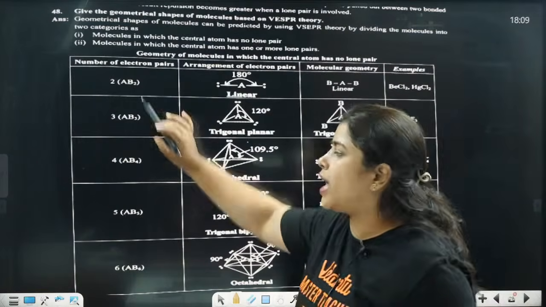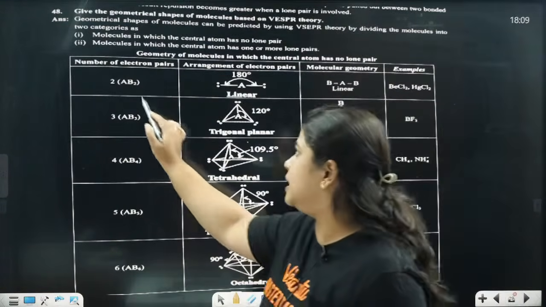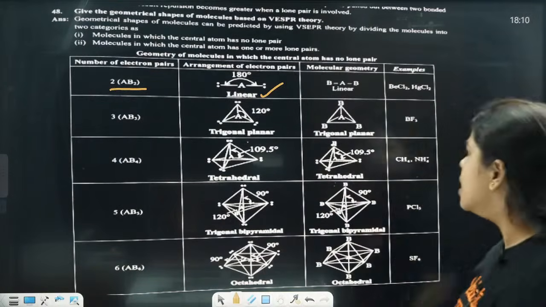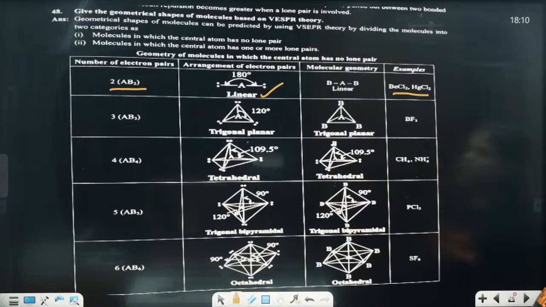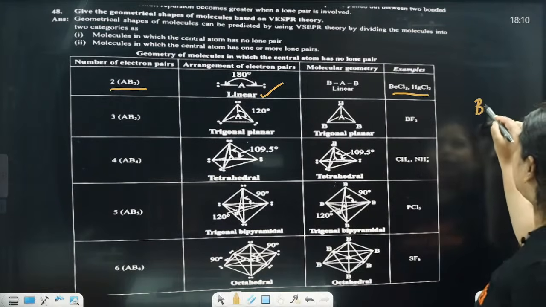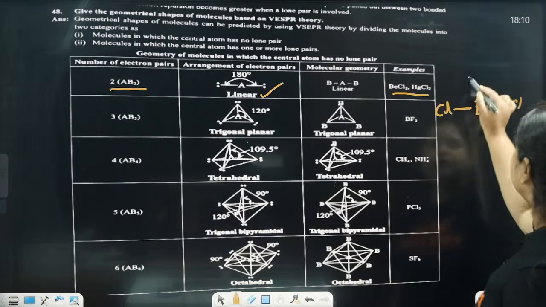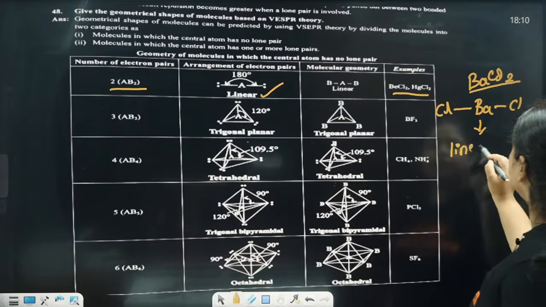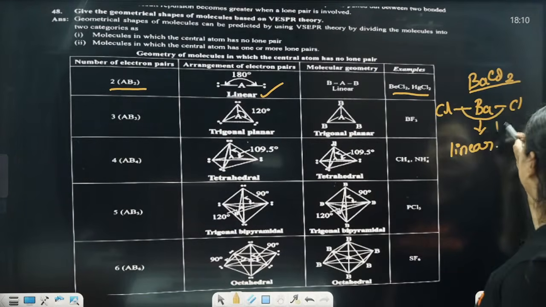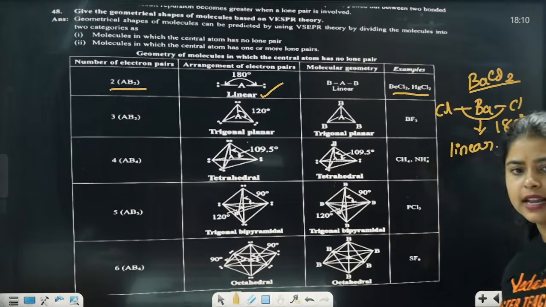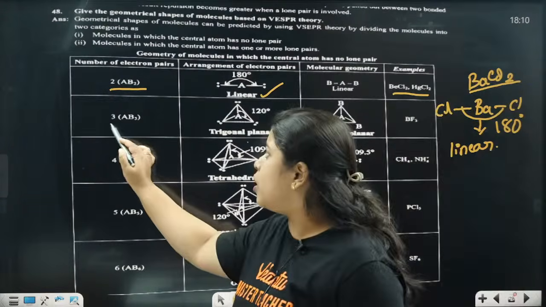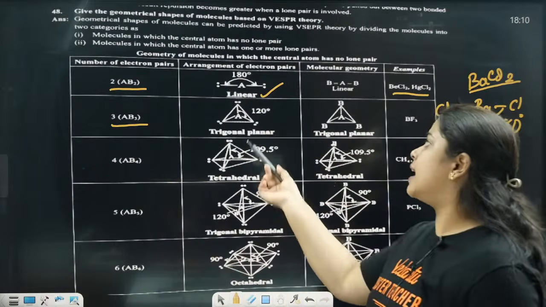Now if it is in the form AB2, if in case it is AB2, it will be linear in structure, with examples like BaCl2. How is BaCl2? This is the BaCl2 example, in a straight chain, linear, always at 180 degrees. At 180 degrees it is, and BaCl2 is a linear compound. Clear? Next, AB3. What is it going to be?